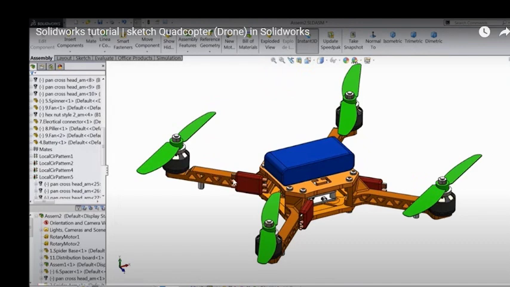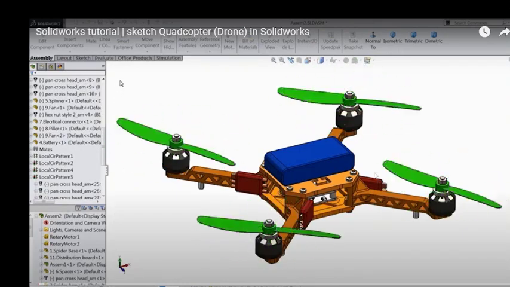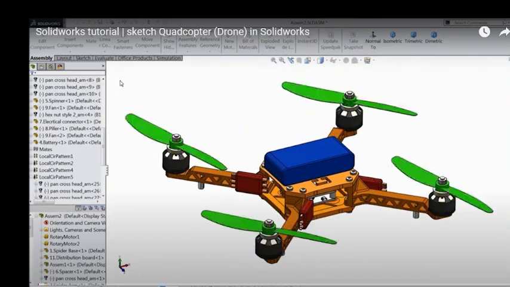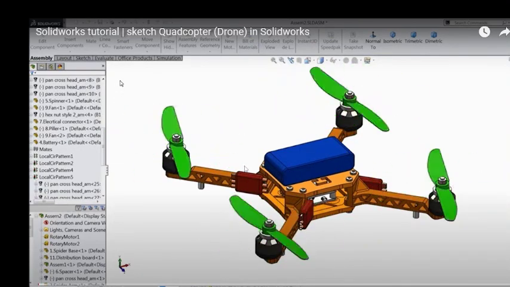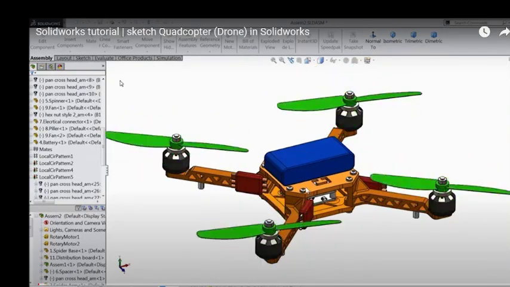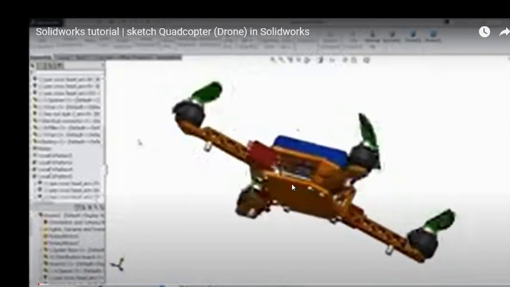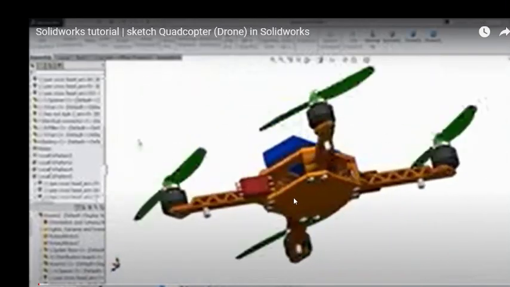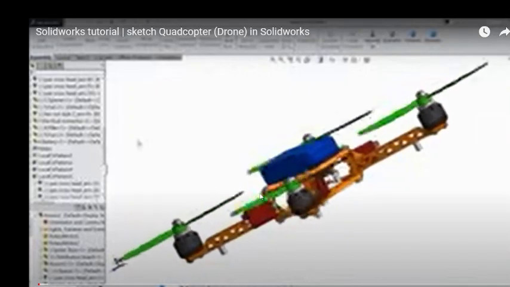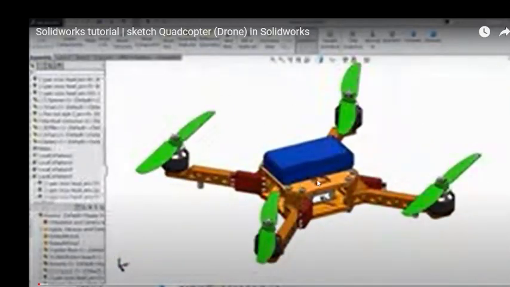Just here you have seen the drone, which is drawn in SolidWorks. I wish you to follow step by step how to make the sketch of this drone. And this channel shows more advanced topics, where you can use SolidWorks tutorials and CNC command control. I wish you to follow all the instructions for how.